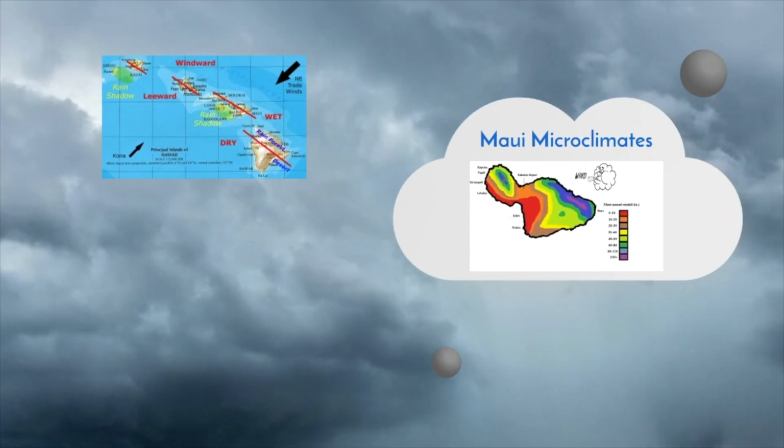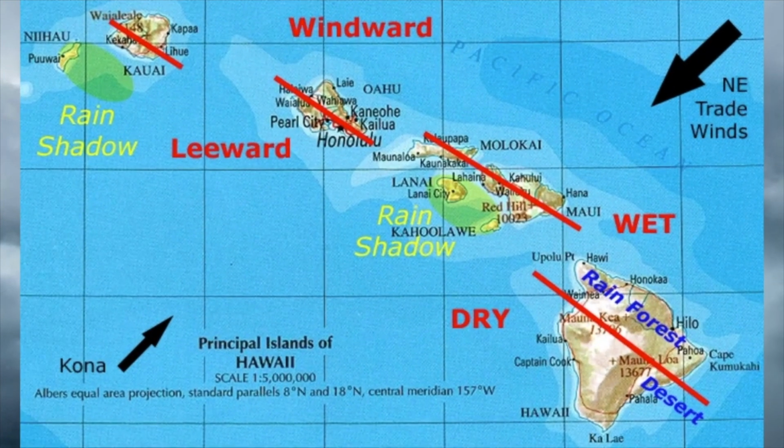Within these Earth biomes, other local factors create microclimates. Take, for example, Maui. Maui experiences microclimates, which are largely caused by trade winds blowing across our islands from the northeast. You might have heard of the term windward and leeward. The windward side of each island faces the incoming trade winds and therefore gets more of the rain that is brought in by the trade winds. The leeward side is more sheltered from the wind by mountains and therefore gets less wind and rain.